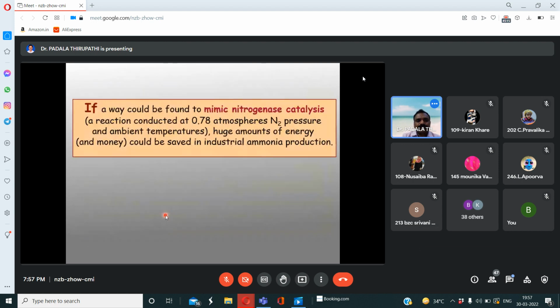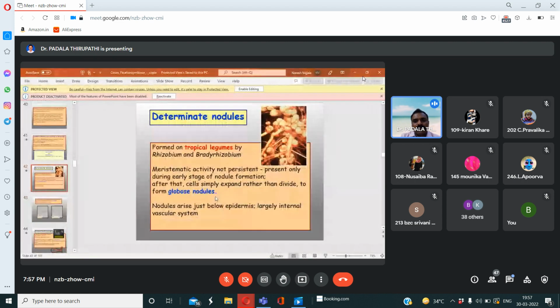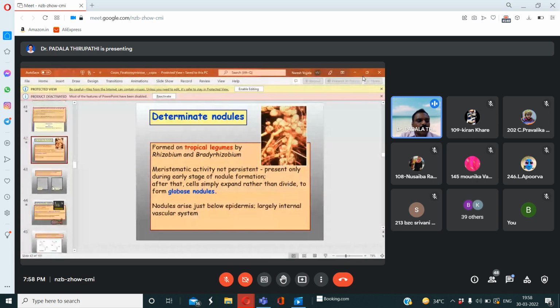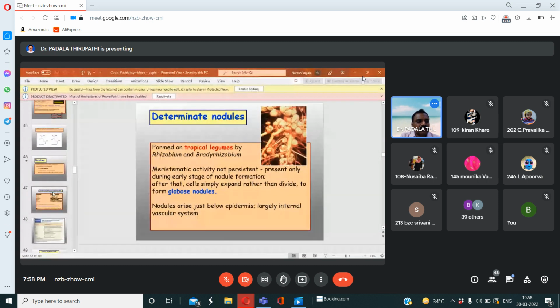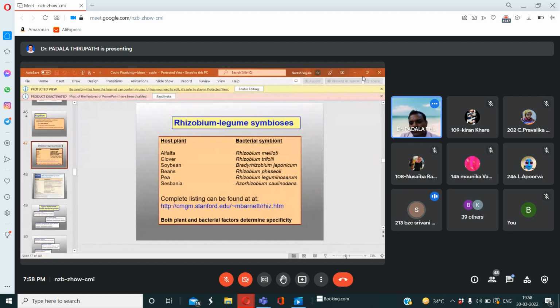Okay, so this is today's class, my dear friends. So this is how root nodules are produced on the surface of the root. My dear friends, I will stop here. If you have any doubt, please ask me, my dear friends. No doubt? No sir, thank you.